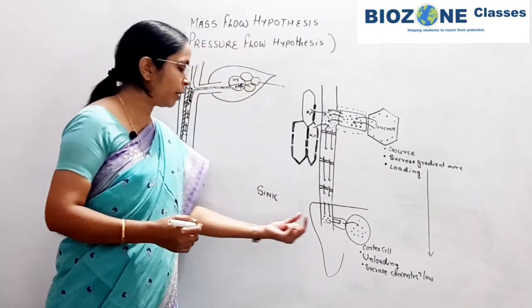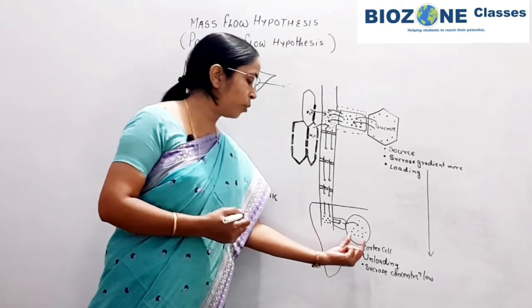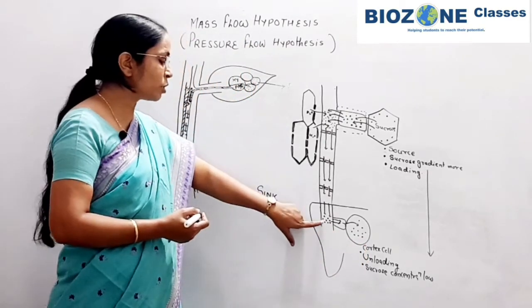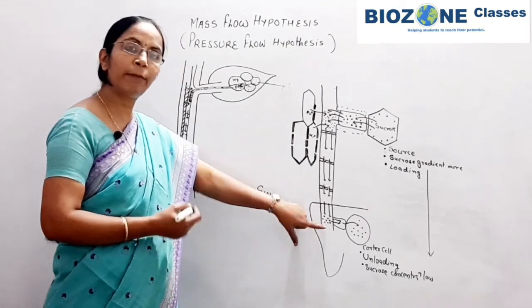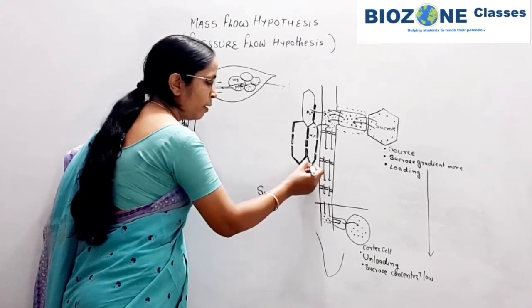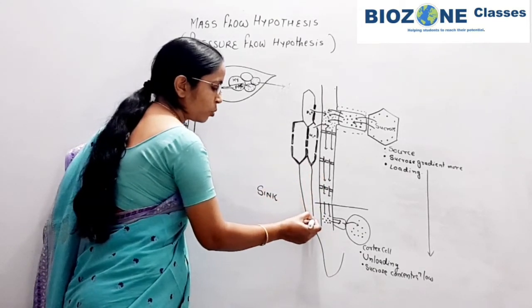Now what is happening when the sucrose from the sieve tube is continuously unloaded and enters inside the cortex cells? The concentration of sucrose in phloem decreases, and because of that, you remember again, the xylem tissue which is present surrounding the phloem.